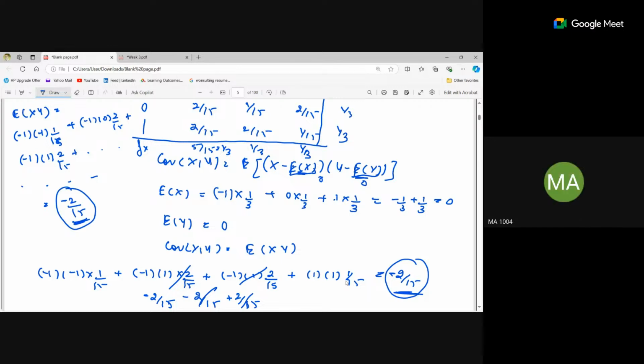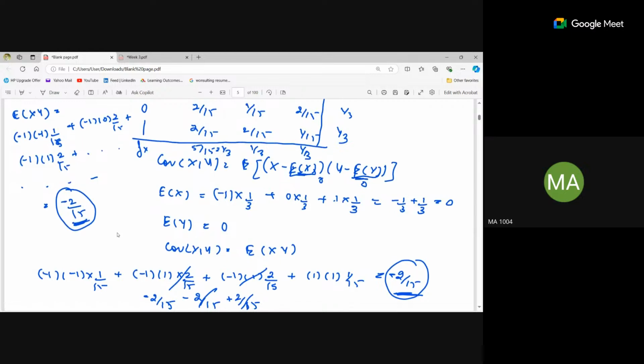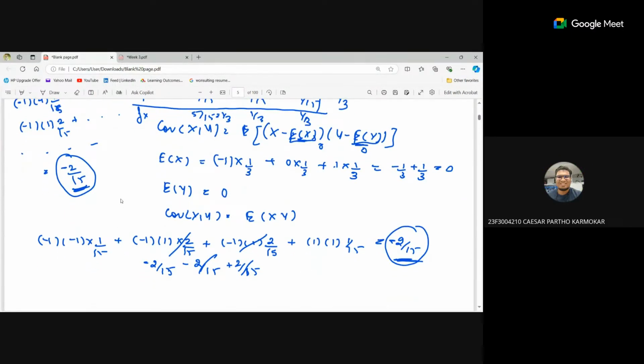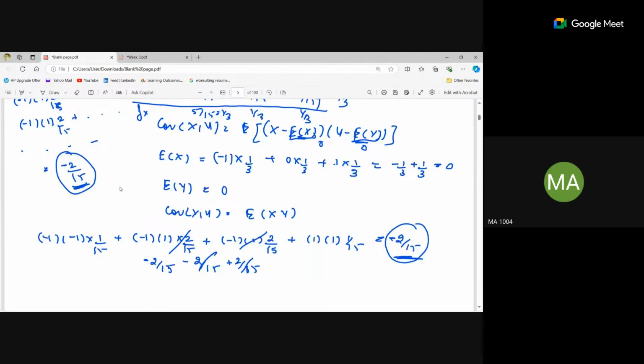So it's just showing that if the values of x are increasing, then the values of y are decreasing, or vice versa. They are going in opposite direction. That's it. Is it clear how to calculate the covariance? Yes, ma'am. Anybody having any doubt?